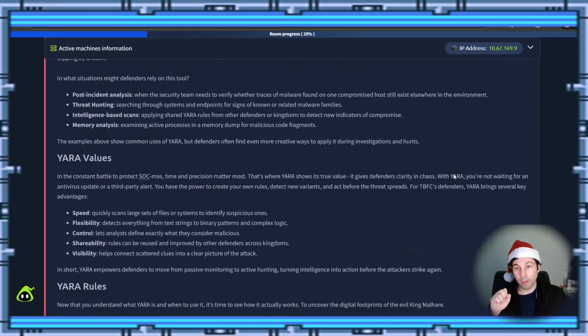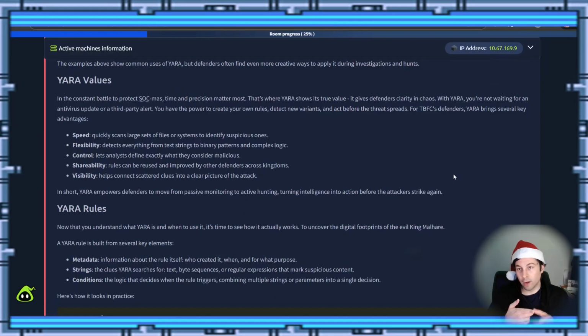In what situation might defenders rely on this? So you may have post-incident analysis, threat hunting, intelligence-based scans, memory analysis. So what are some values? Well, in the constant battle to protect SOCMAS, time and precision matter most. That's where YARA shows its true value. It gives defenders clarity in chaos. With YARA, you're not waiting for an antivirus to update or a third-party alert. You have the power to create your own rule, detect new variants, and act before the threat spreads. For the TBFC defenders, YARA brings several key advantages: speed, flexibility, control, shareability, and visibility.